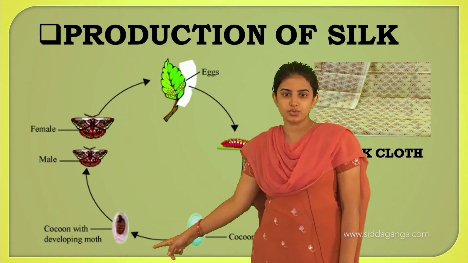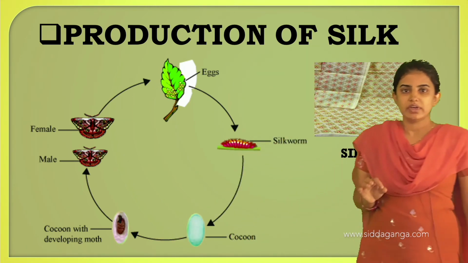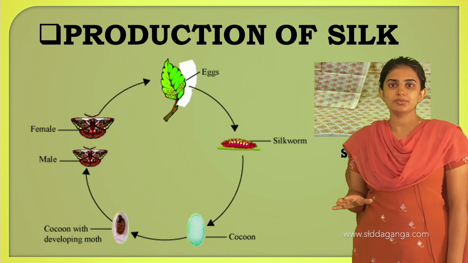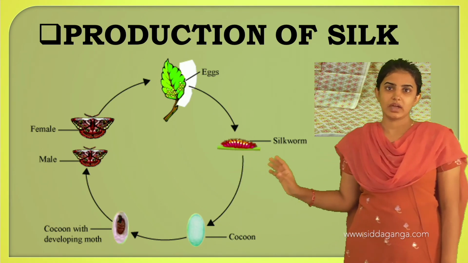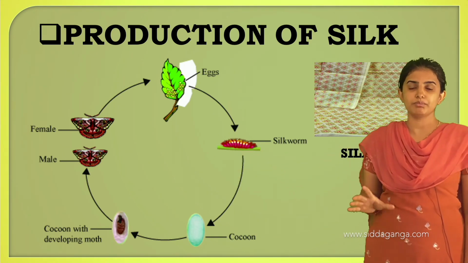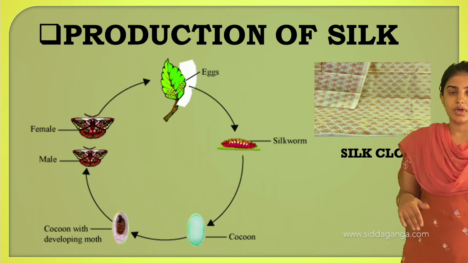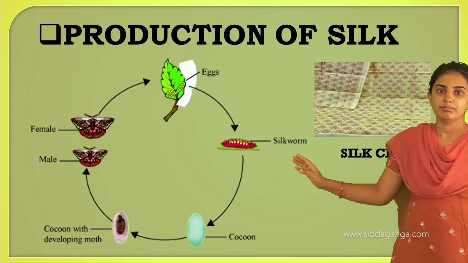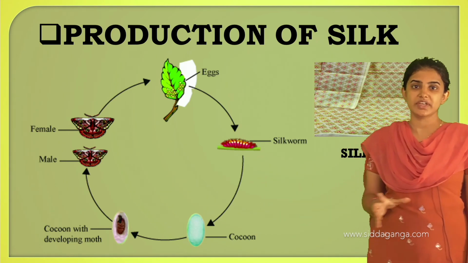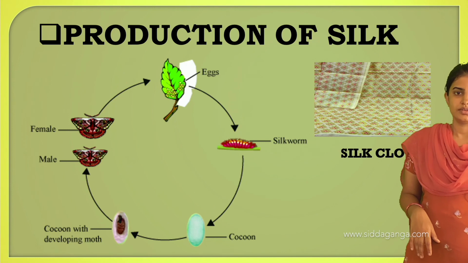Later, inside the cocoon a developing cocoon is there, and the last stage is that the moth is formed or produced. In your higher classes this history of the silkworm will be studied in more detail.